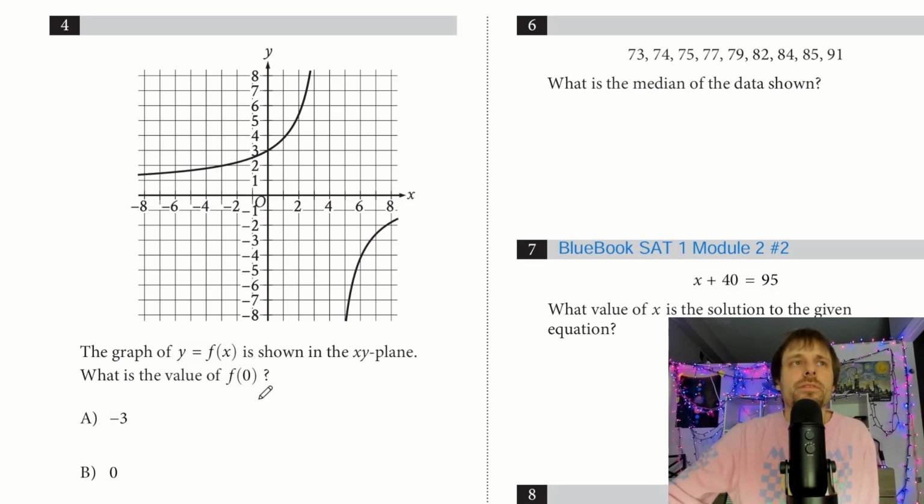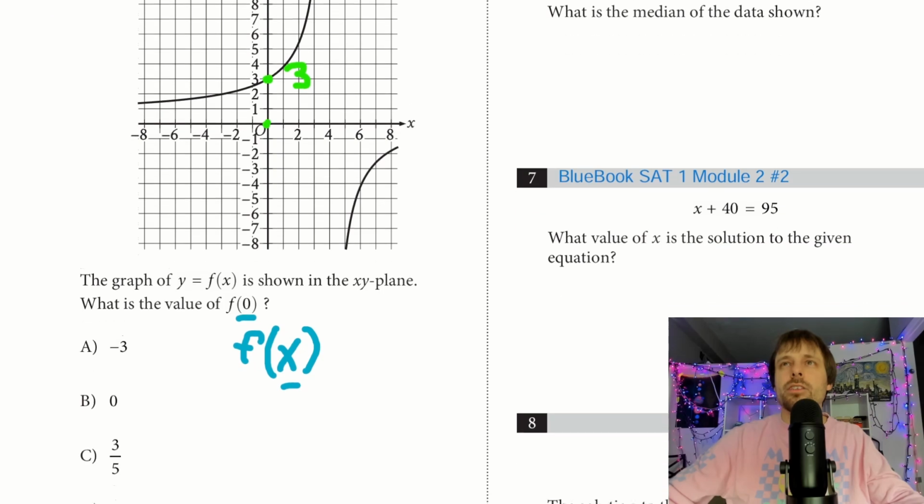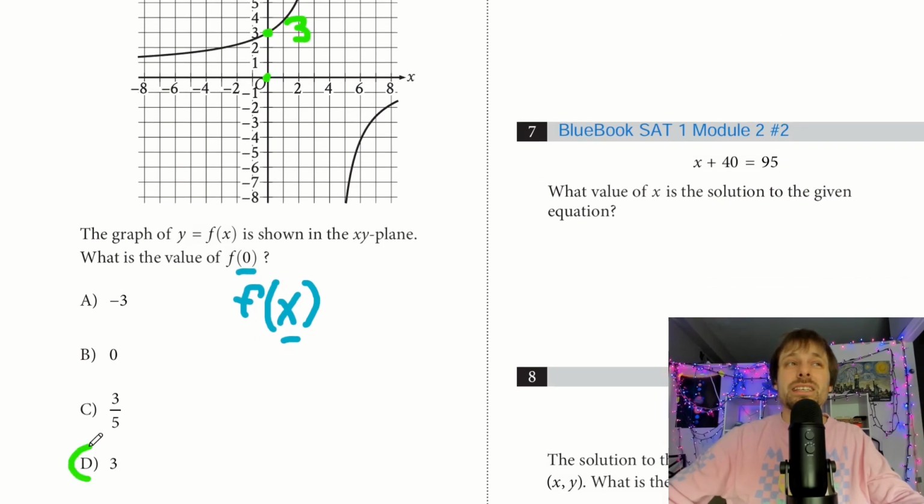So always remember for this form, f of x is how it's usually written, right? So they're replacing the x with 0. So on my graph, I just go to when my x is 0, and then I try to intercept my graph, so it's going to be here. So when my x is 0, I should be getting 3 for my y, right? If I scroll down a little bit here, it looks like it's just going to be D for number 4.